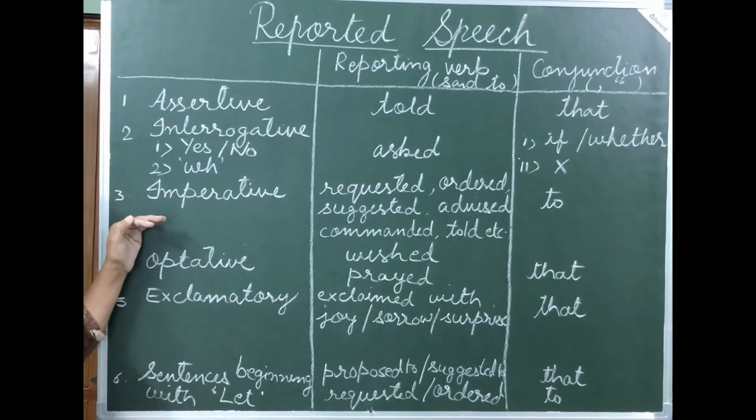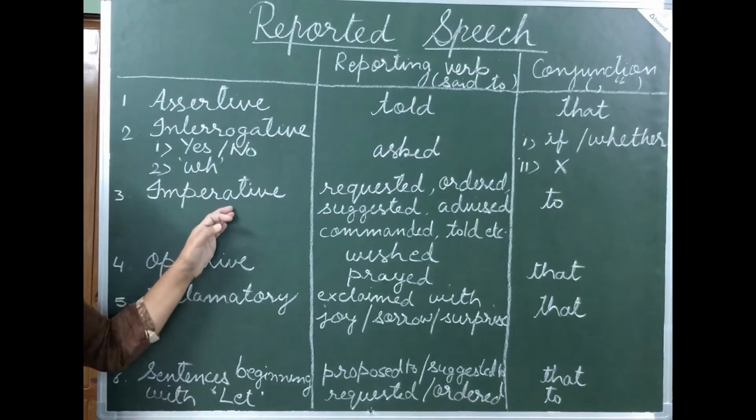Now the next type of sentences are imperative sentences.